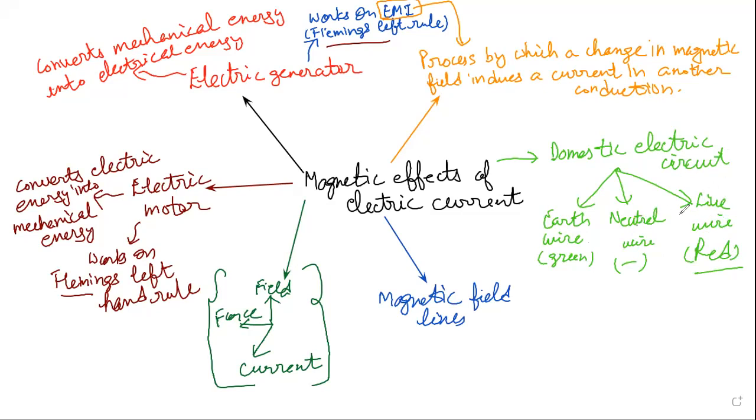So these two wires help to supply the electricity to the home. And this earth wire acts as a safety measure. Because if any leakage of current is there, then it can pass through the earth wire to the earth. And our electric appliances will be safe from electric shocks and from being damaged.